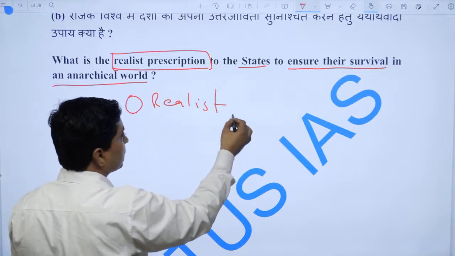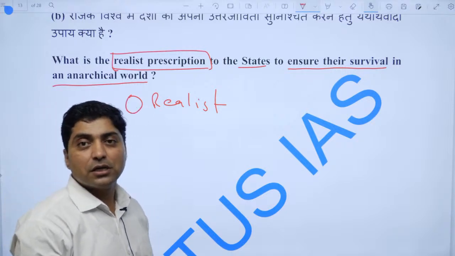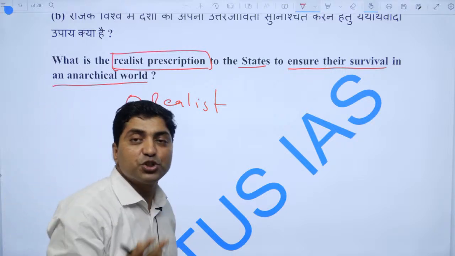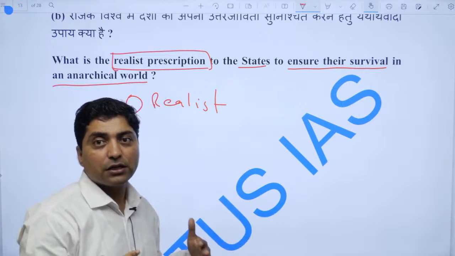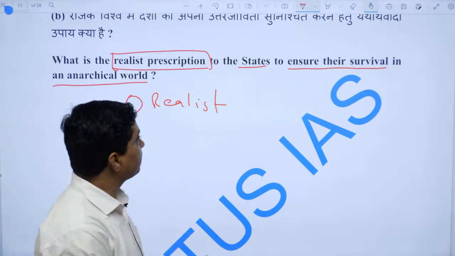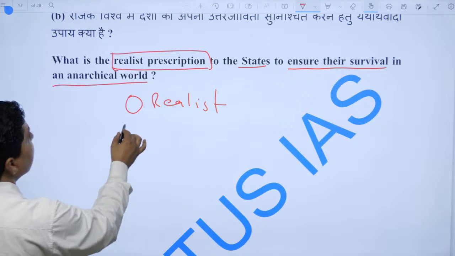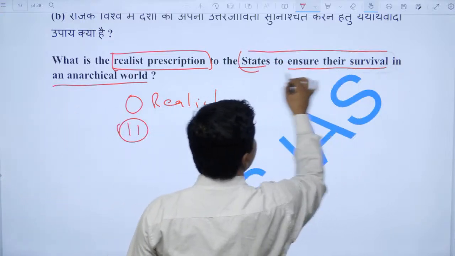Realists believe in Machiavellian power and Hobbesian human nature, and they assume that the international system is anarchic due to the absence of an overarching authority. So that is the first thing.